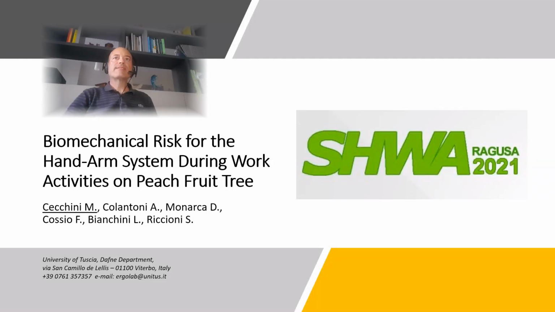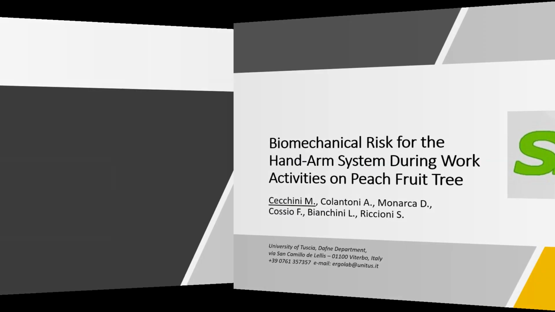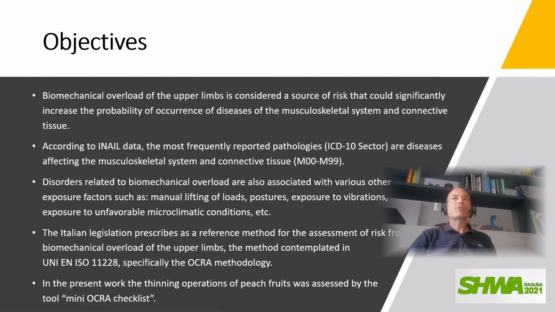Dear colleagues, this research concerns one of the most in-focus risk factors currently, that of biomechanical overload of the upper limbs. Currently, the most reported diseases as a result of exposure to occupational hazards are those affecting the musculoskeletal system. Among the possible causes that led to an increase in the probability of occurrence of these, there is exposure to the risk of biomechanical overload, especially in the upper limbs.